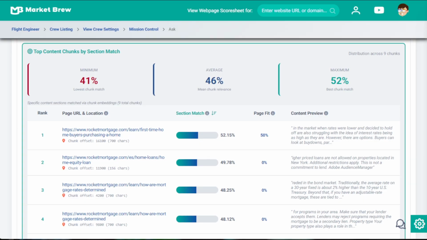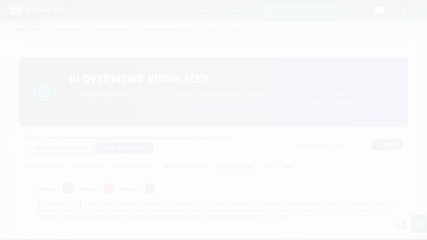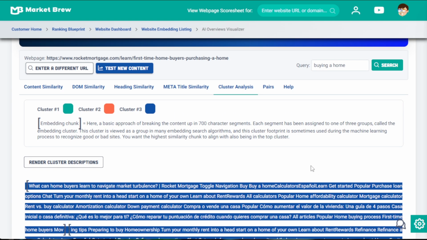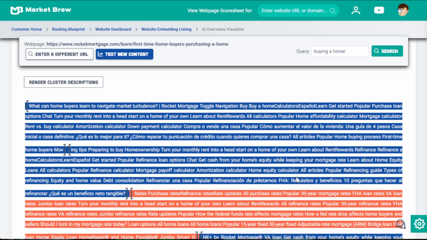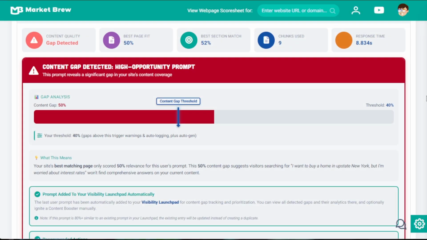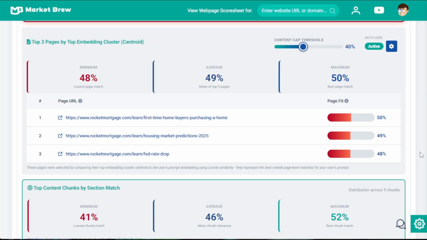But Ask goes further. It also understands the overall center of gravity of every page, the main topic your content keeps circling around. When a question sits too far from that center, Ask flags a content gap, showing you where your site drifts off topic or leaves meaning uncovered. This is the same type of reasoning large language model search engines use when deciding which pages deserve to be cited in AI results.